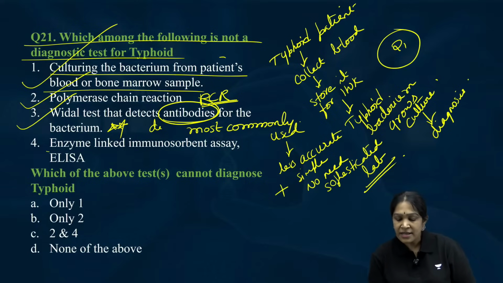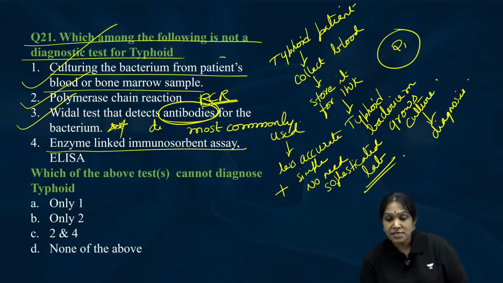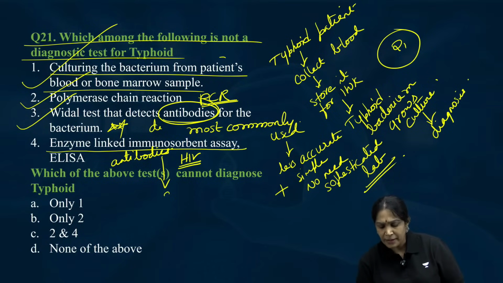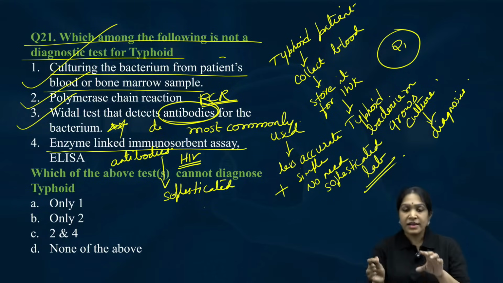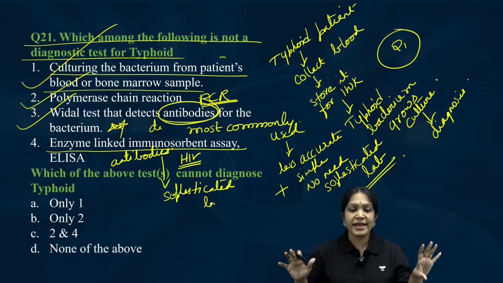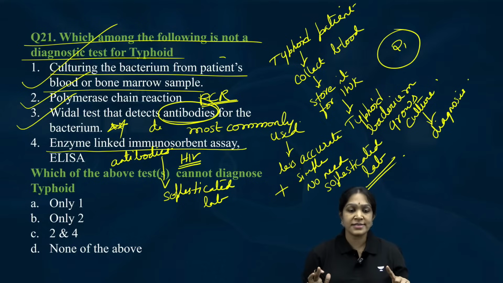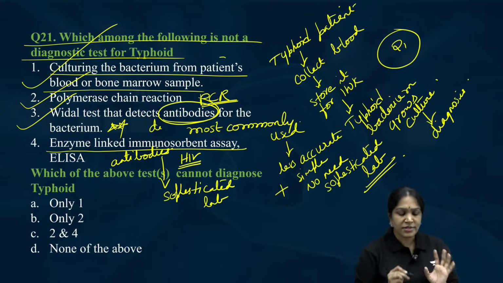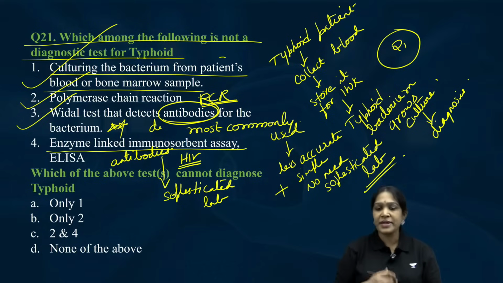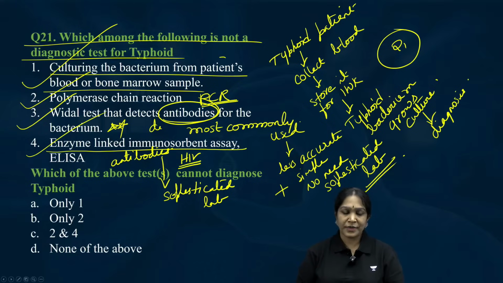Next one, enzyme linked immunosorbent assay. This is more famous for HIV, if you listen. That will also detect antibodies, but this requires a sophisticated lab. Remaining all will require a sophisticated laboratory, but Widal test is a simple test that you can even do in the clinic. So therefore, this is the most commonly used, but all of them can diagnose typhoid.